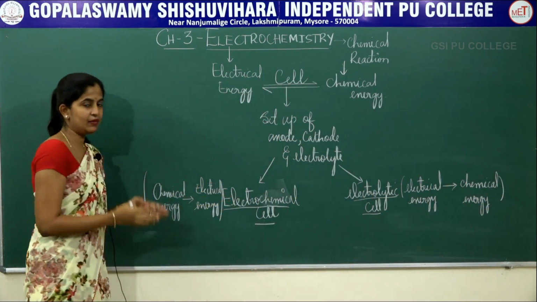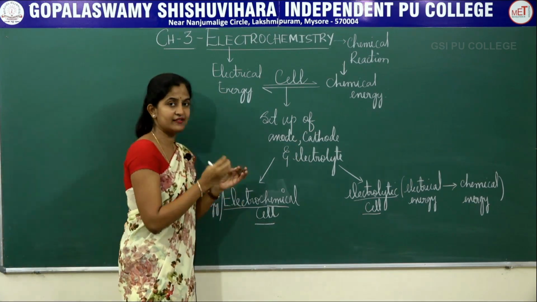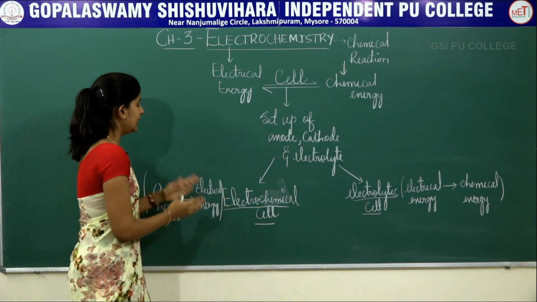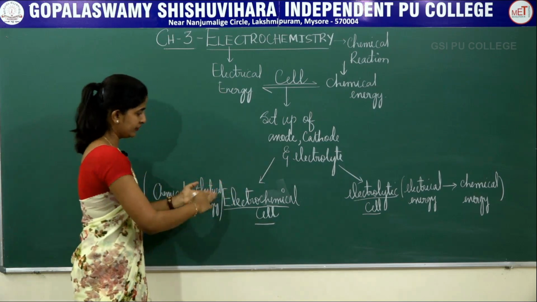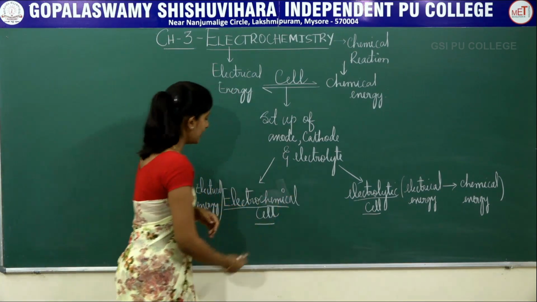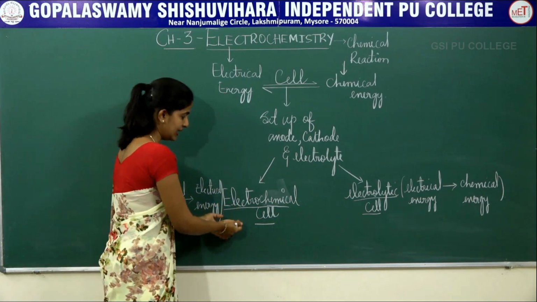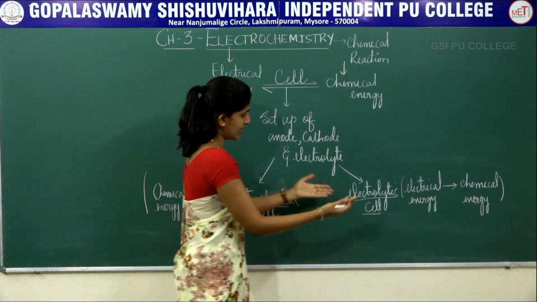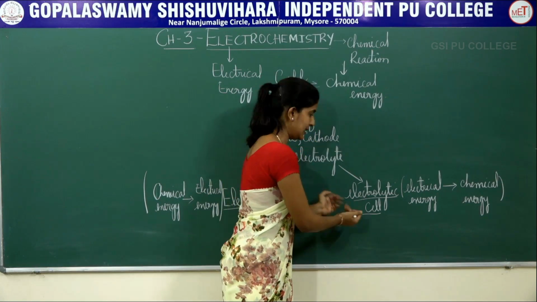The setup is one and the same. It has an anode, a cathode as well as an electrolyte, but the type of energy conversion is different for these two types of cells. Now coming to what type of reaction is happening in the electrochemical cell and what type of reaction is happening in the electrolytic cell.